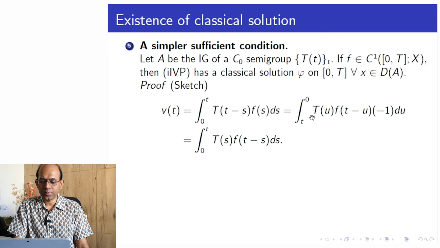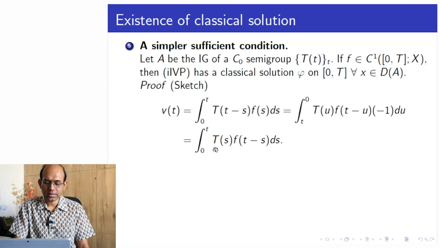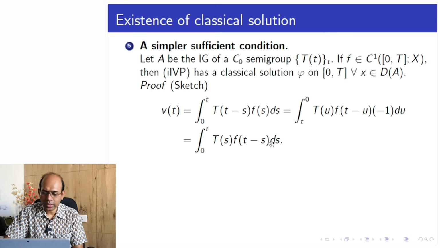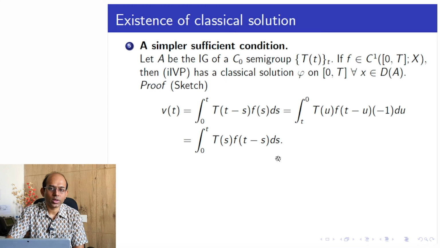So it would become capital T of u, f of t minus u, and when s is 0, u would be t, and when s is t, u would be 0, and ds is minus du. Okay, so from there, since the minus sign is there, we can change the limits and remove the minus sign. We get integral 0 to t of T(s) f(t minus s) ds. Okay, so v of t can be written this way.